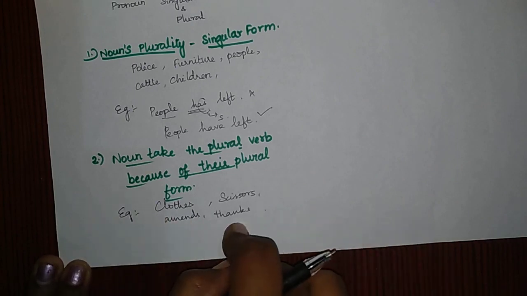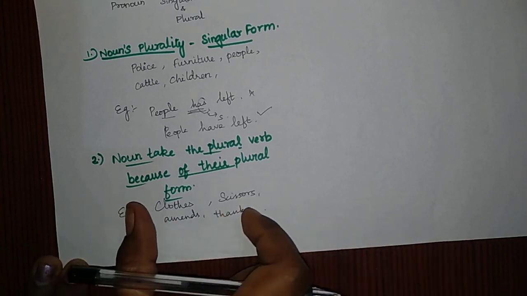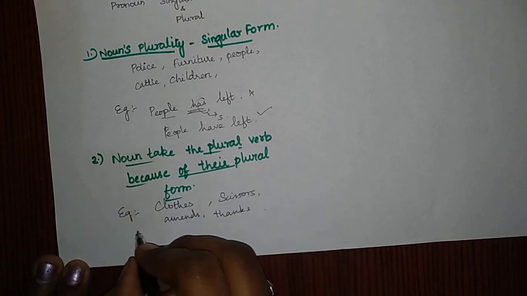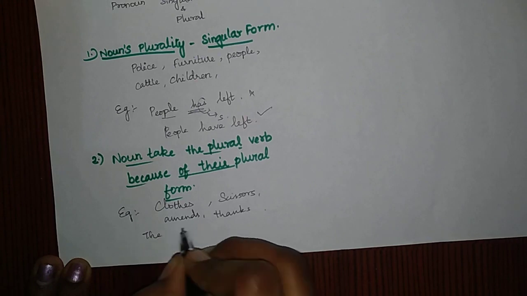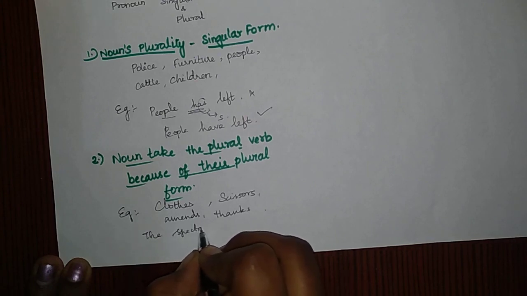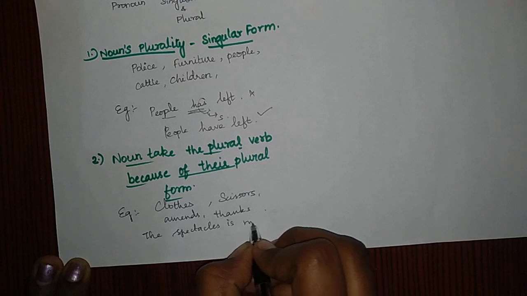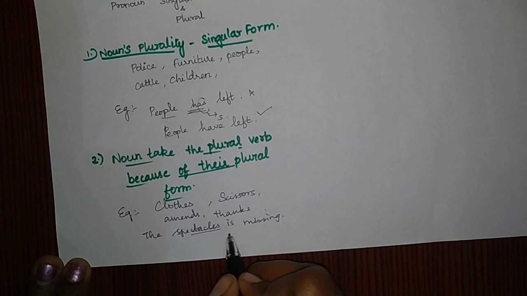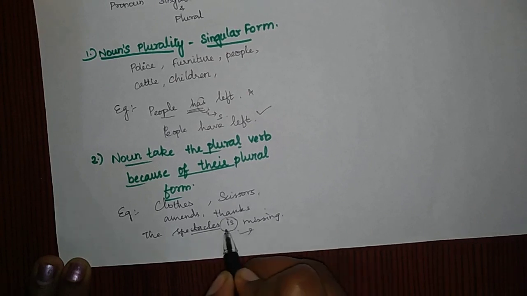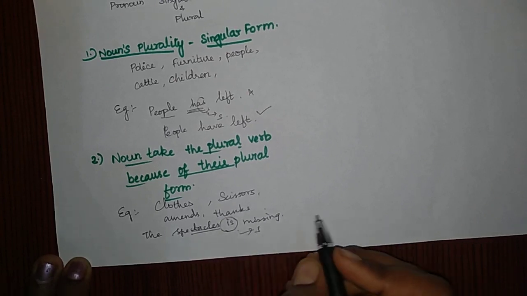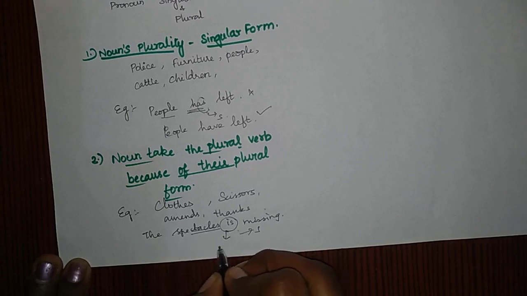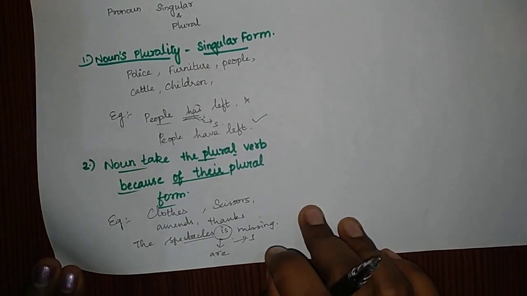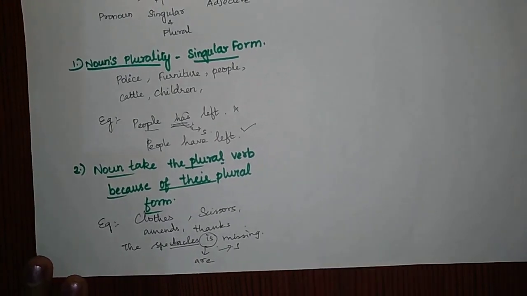These are all plural, but they just look like a singular form. For example, I'll give an example statement: the spectacles is missing. They'll give it like this. Here the mistake is that this is a plural form, so the verb should be plural, but 'is' is singular and can be used for a singular noun alone. So the answer is: the spectacles are missing. These are some mistakes we make.